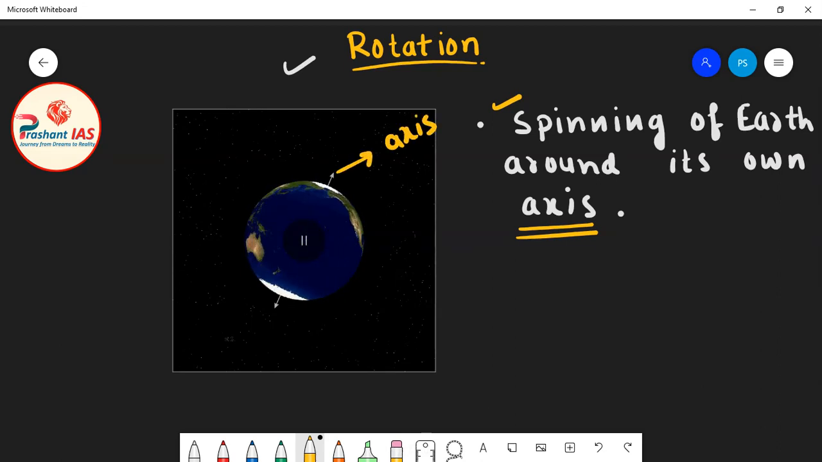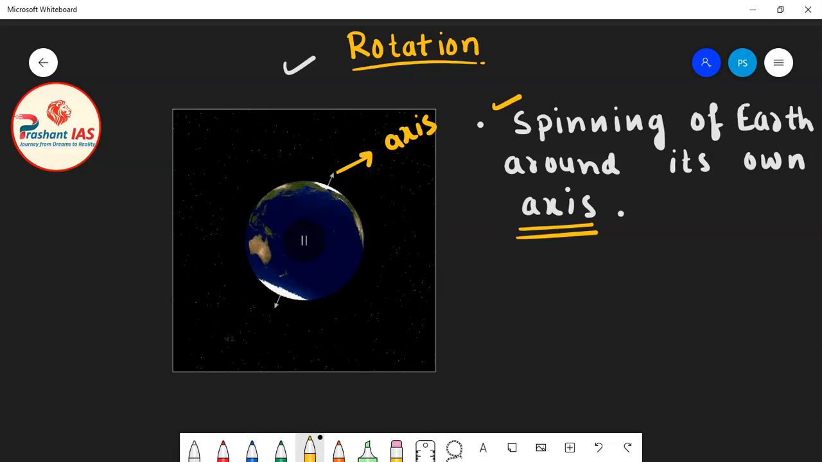Okay, and you can see that around this imaginary line, Earth is spinning. So this imaginary line is known as axis. So what is axis? Axis means it is an imaginary line passing through the poles and the center of Earth around which the Earth rotates.